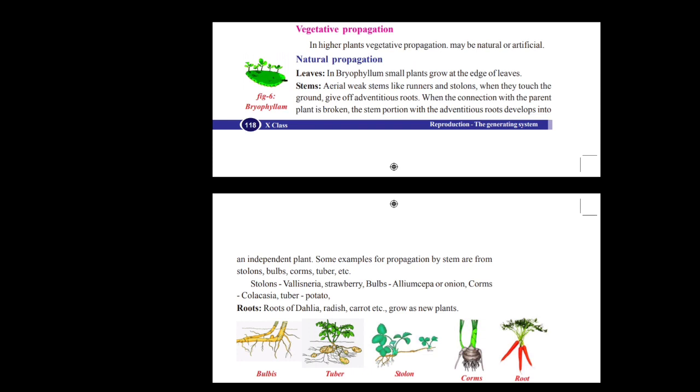Like that only in onions, if we take the onion bulb and cover it with soil, after some days it produces another onion plant. Like that only potato also, if we take a potato and place it in the soil and cover it with soil, after some days it produces another potato plant. So this is called natural propagation.